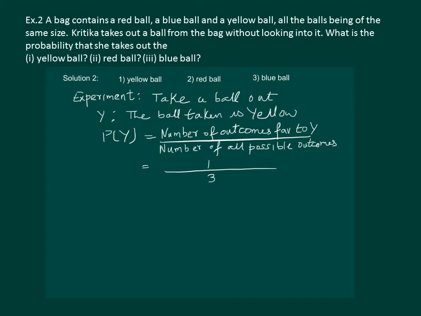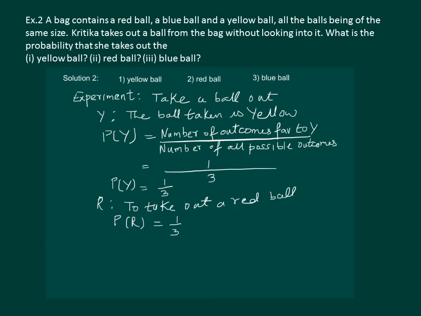So the probability that when Kritika picks up a ball from a bag containing one yellow, one red and one blue ball, she gets one yellow ball is 1 by 3. Similarly, we can define an event R to take out a red ball, and then the probability of getting a red ball will again be 1 by 3.